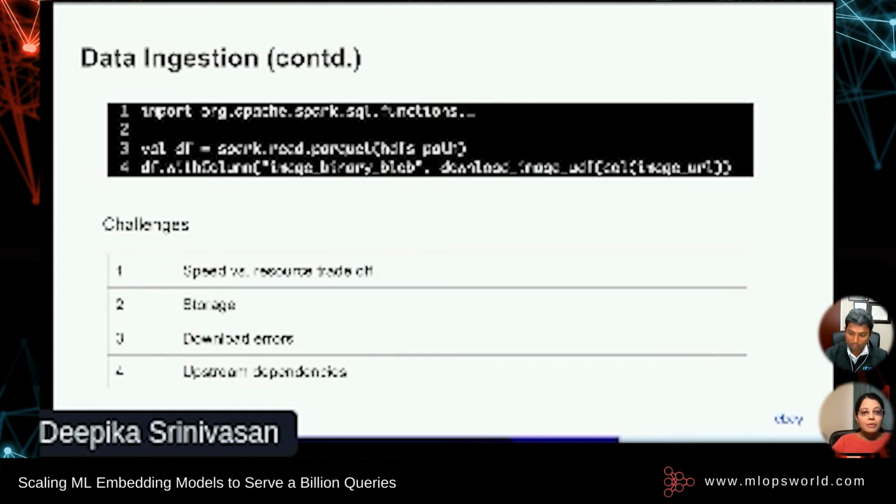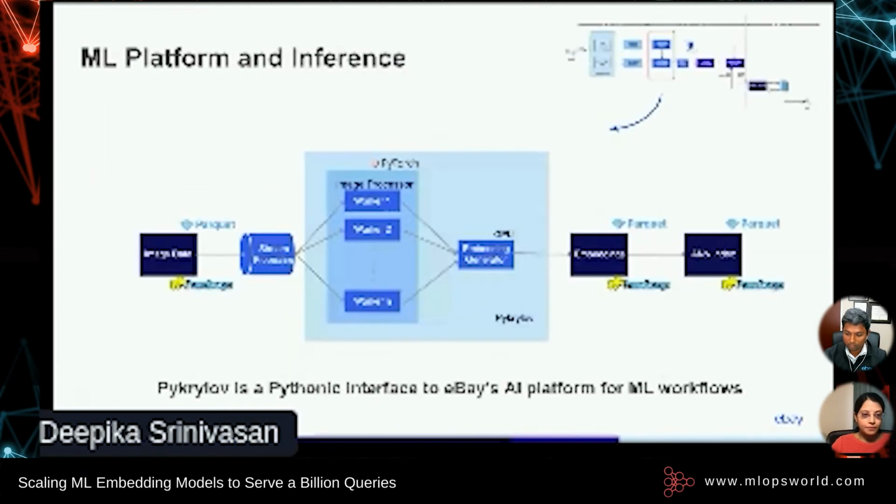We initially added more executors to our Spark jobs to speed up the downloads, but we started seeing a lot of errors as the image service had started throttling our requests. So it's important to communicate with the service providers and decide on the SLAs, allowed quota per tenant, and the rate limiting policies. Okay, so how is this image data used further?